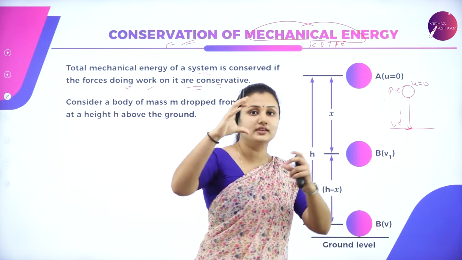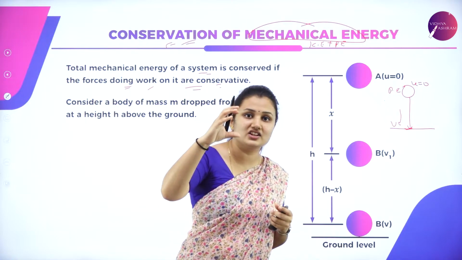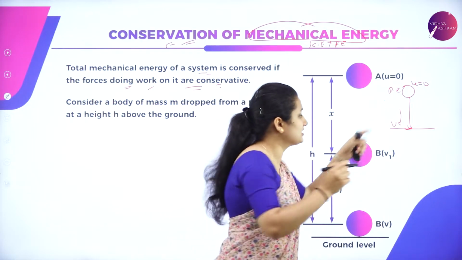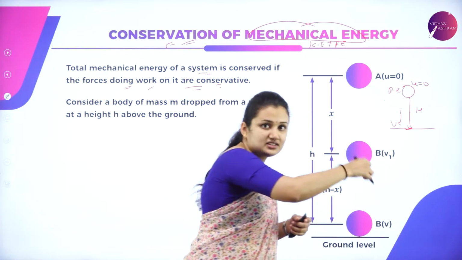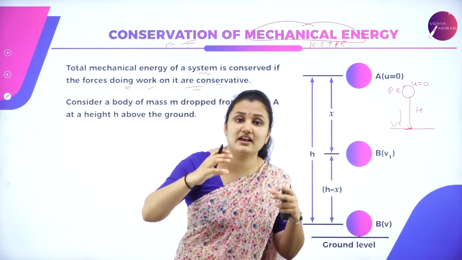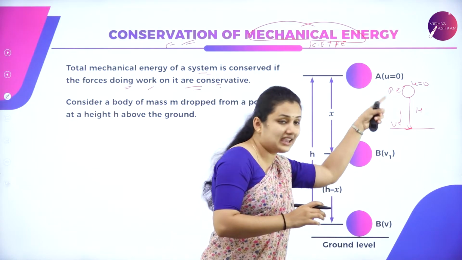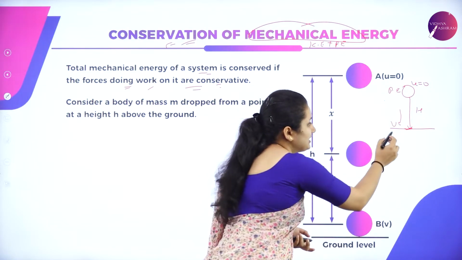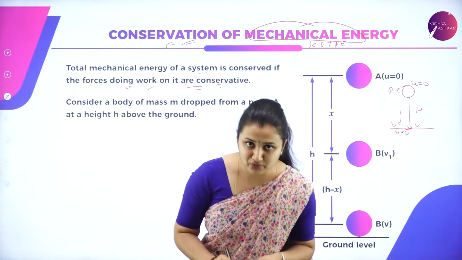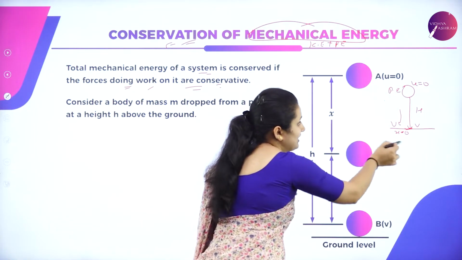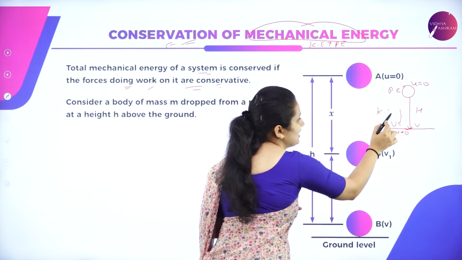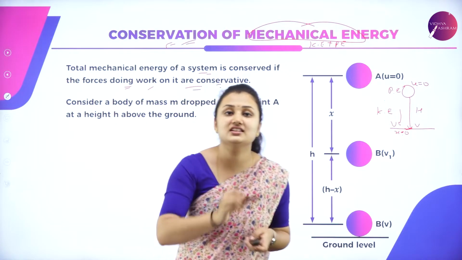Initially when I hold the ball, it is at rest, so potential energy is there. When I leave the ball, how does it gain kinetic energy? It is at a certain height h. As the height decreases, the potential energy decreases and gives rise to kinetic energy. So the ball gains kinetic energy, and at height h equal to 0, the ball reaches the ground with velocity v. So the total mechanical energy, that is potential energy plus kinetic energy, is conserved.